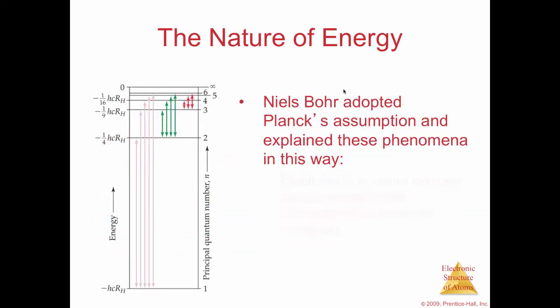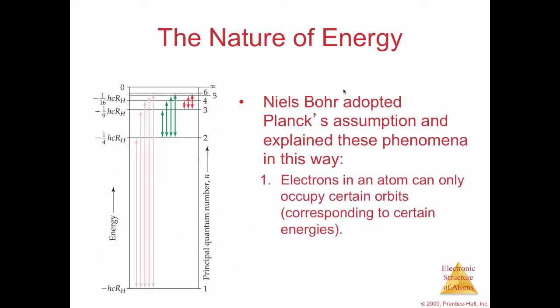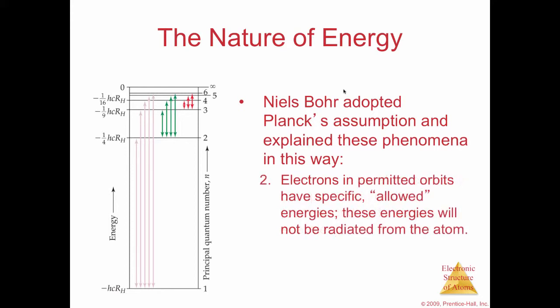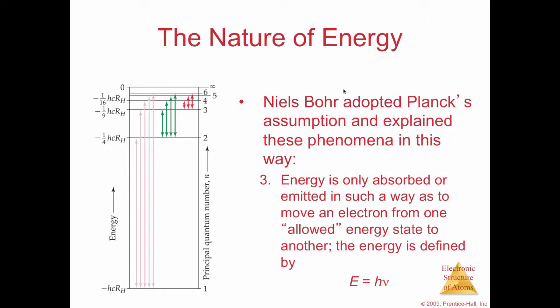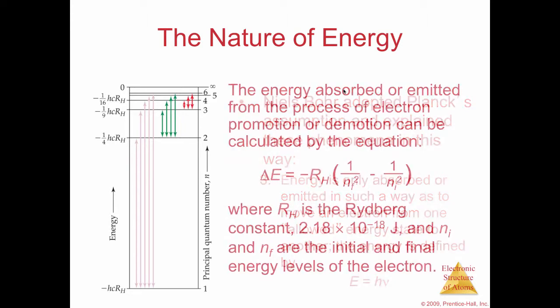Niels Bohr adopted Planck's assumption and explained these phenomena in this way. 1. Electrons in an atom can only occupy certain orbits corresponding to certain energies. 2. Electrons in permitted orbits have specific allowed energies. These energies will not be radiated from the atom. 3. Energy is only absorbed or emitted in such a way as to move an electron from one allowed energy state to another. The energy is defined by this equation.